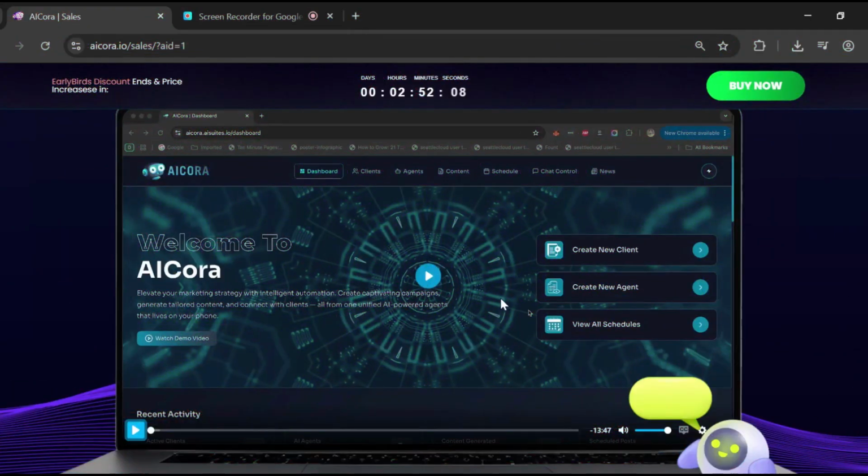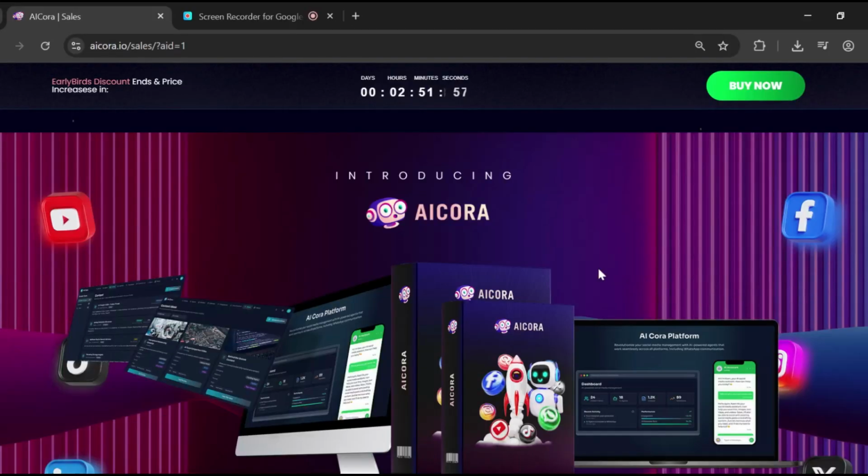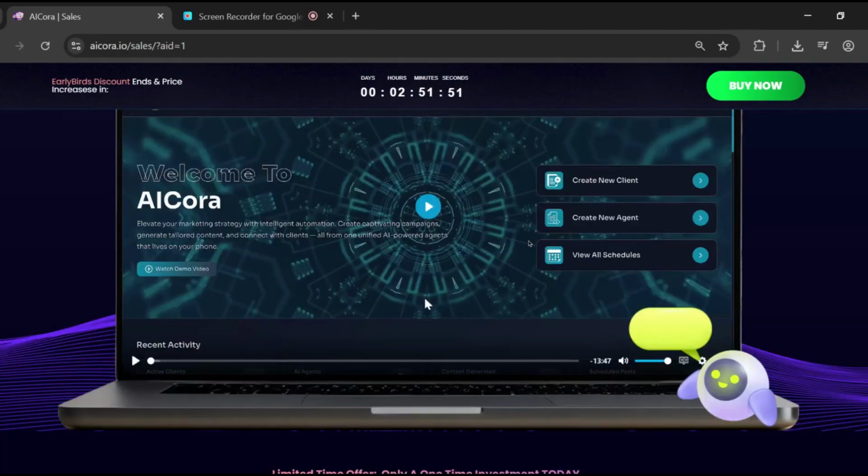All right, now that we've seen the AI Cora demo in action, you've probably noticed how effortlessly it handles everything, from managing social media tasks, chatting with you like a real manager, to organizing and automating your entire workflow. Honestly, I don't think I can add much more than what we just saw. That demo summed it up perfectly.